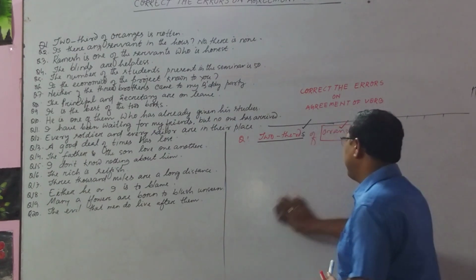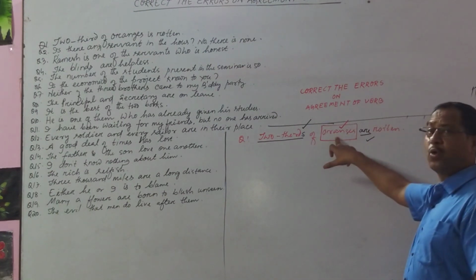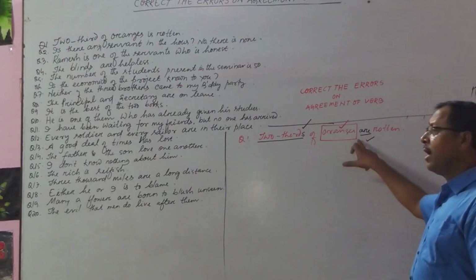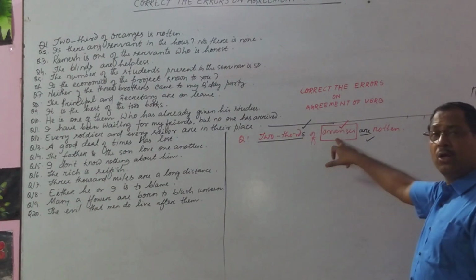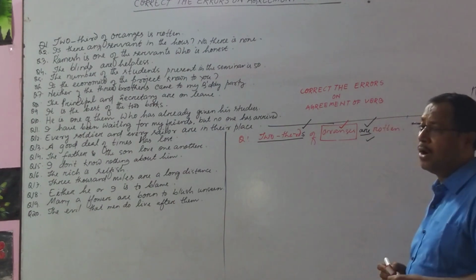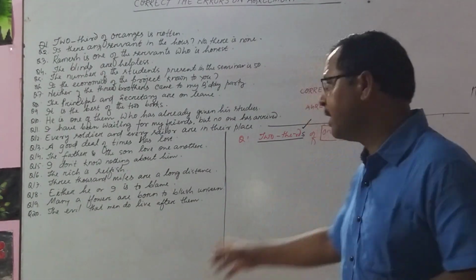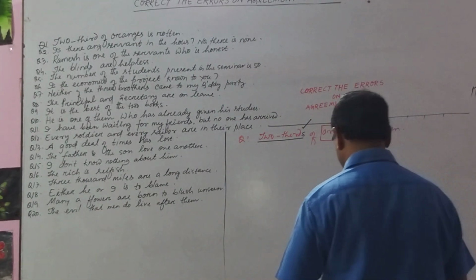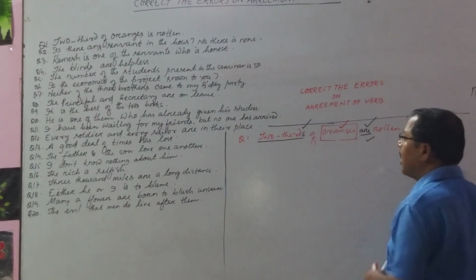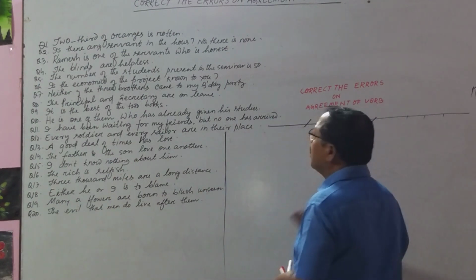The sentence will be 2/3 of oranges. Here oranges, okay, is the noun. According to this noun, we place the verb, and this noun is plural countable. So we have to place the verb are in the plural verb. Already I have told you the singular verb ends in s and it is are, there is no s at all. So this is the sentence, this is the correct one. Come to question number 2.